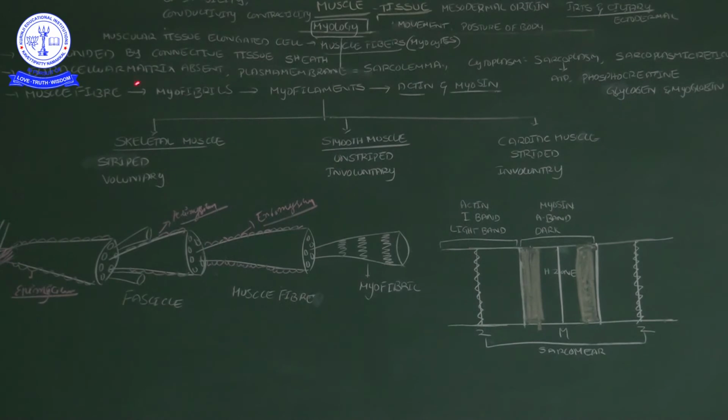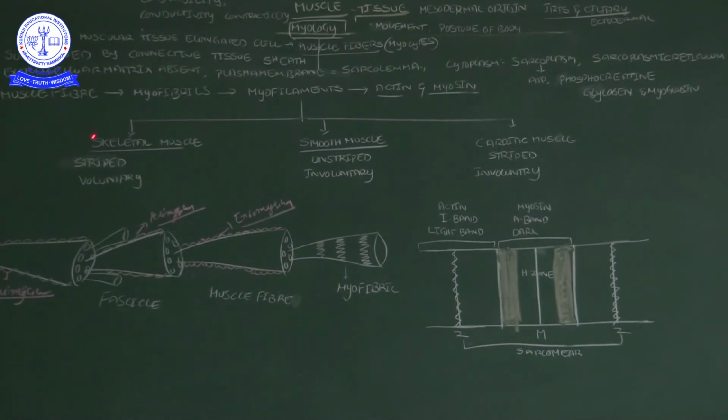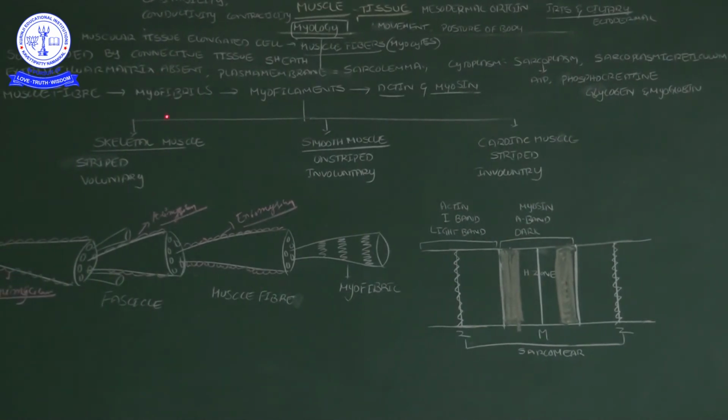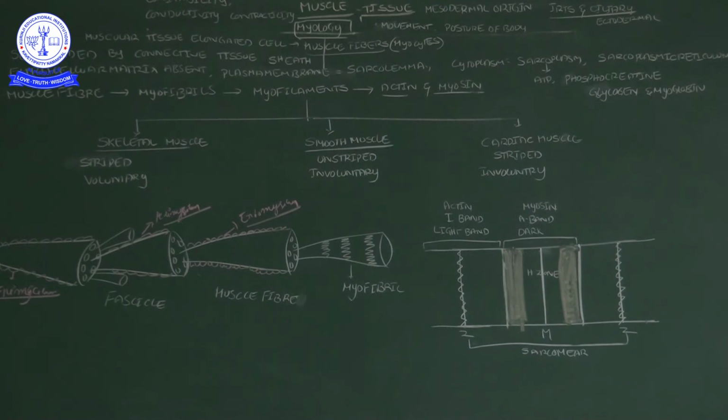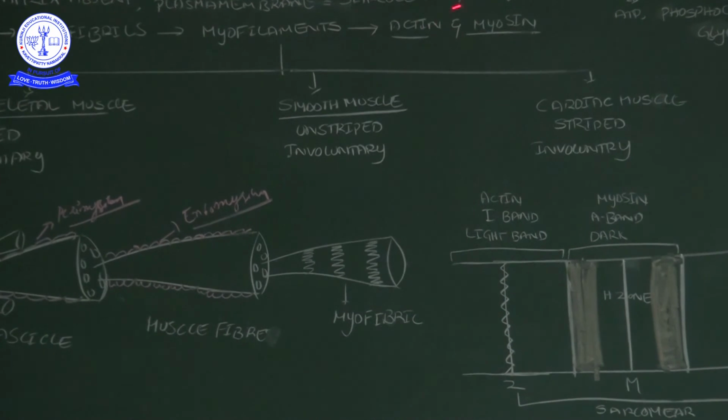Then a muscle contains several subunits. Here we discussed the muscle fiber. Inside the muscle fiber there are myofibrils, and inside the myofibrils there are myofilaments. Those myofilaments are named actin and myosin. These two are muscle proteins. Muscle has two most important proteins, actin and myosin.